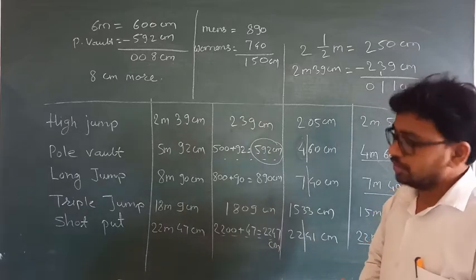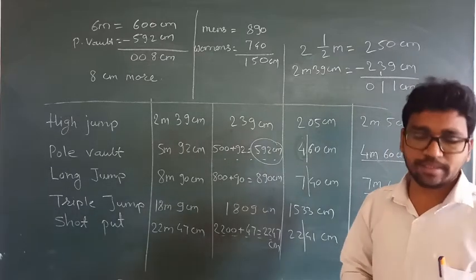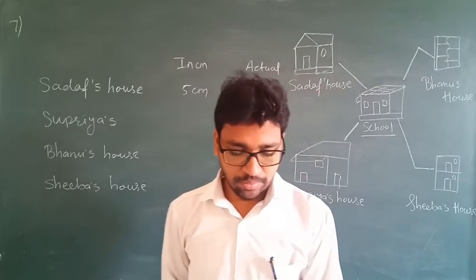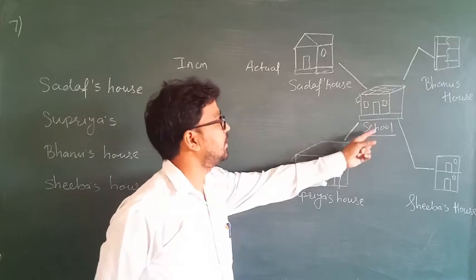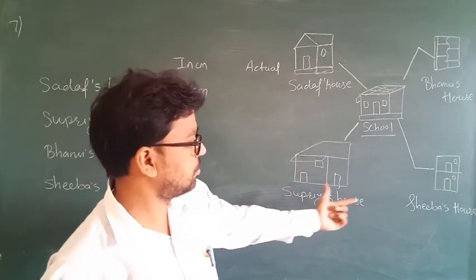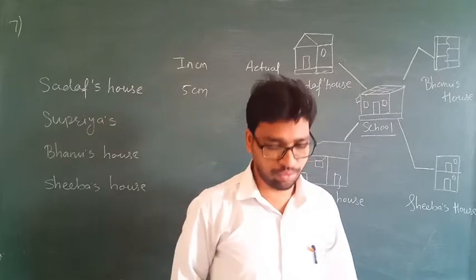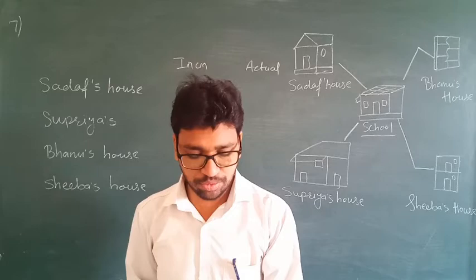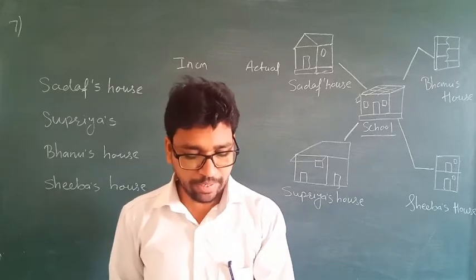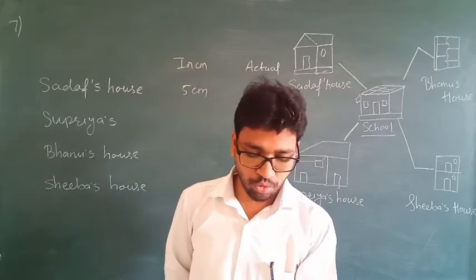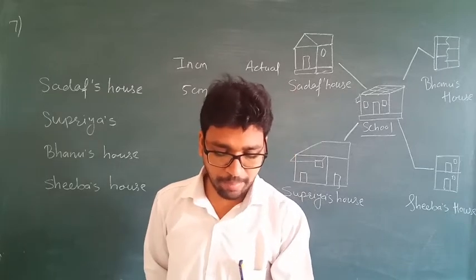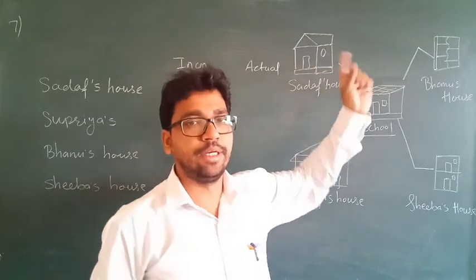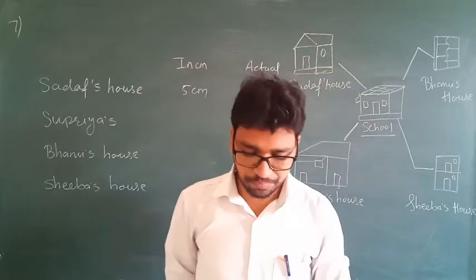Okay, so it is question number 6 from the exercise 10D. Question number 7. In question number 7, the maps are given. School is here, here Sadaf's house, here Supriya's house, here Shiva's house, here it is Bhanu's house. Okay. So this map shows the distance from 4 friends' houses to school. Since we cannot draw long distances on paper, 1 centimeter on the map shows 1 kilometer on the road. Means if 1 centimeter distance is there, then it is 1 kilometer on the road.